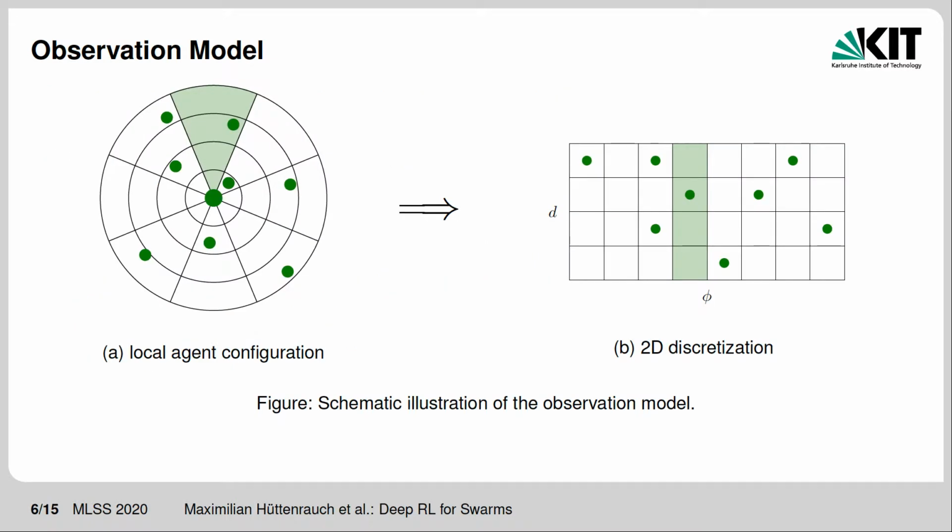Let's start with neighborhood partitions. When we look at the local agent configuration on the left, we can see that the agent in the center has 8 neighboring agents. If we now discretize the space of polar coordinates into a fixed number of bins for distance and angle, we already see that a histogram is a very natural way of representing this local agent configuration.